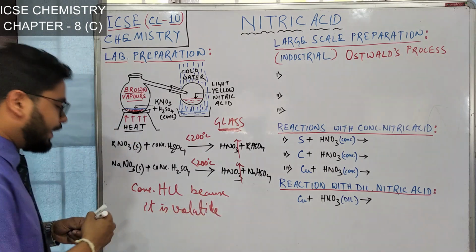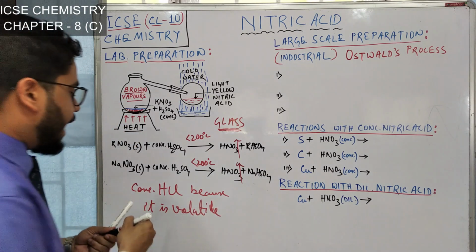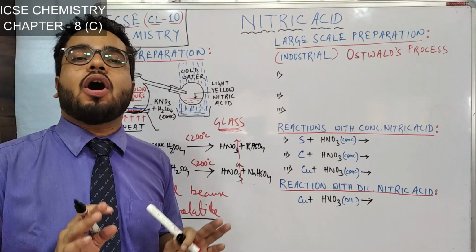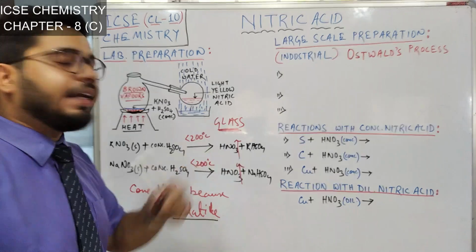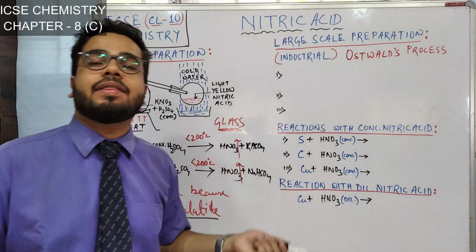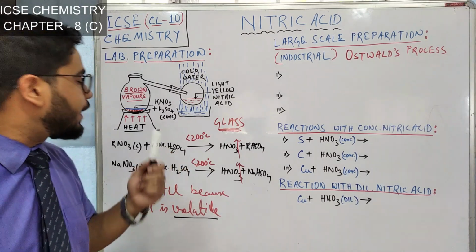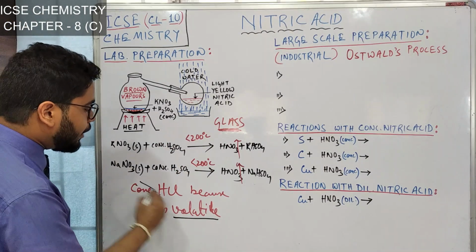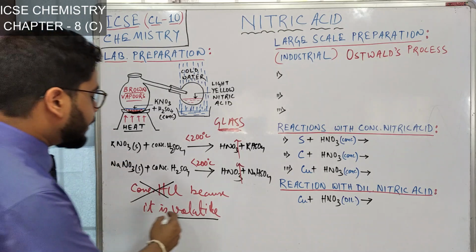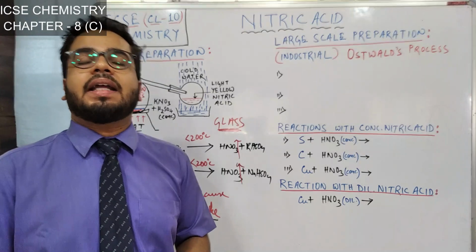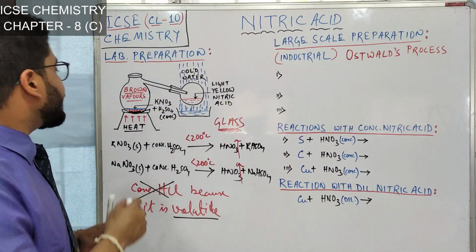Because it is volatile in nature, okay? And sulfuric acid is a least volatile or non-volatile acid. Nitric acid is also volatile. You are preparing one volatile acid by using a non-volatile or least volatile acid, okay? So concentrated HCl we cannot use. Why? Because it is volatile. We have to use such an acid which is least volatile or non-volatile. What is the reason?